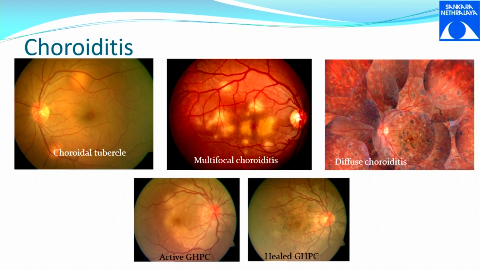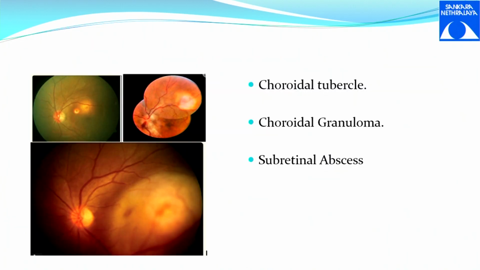These are other terminologies. The first picture is a small tubercle or a nodule. A nodule is even much smaller. This is a choroidal tubercle. When it is raised, we call it a choroidal granuloma, and when it is raised further with a lot of subretinal whitening, we call it an abscess.